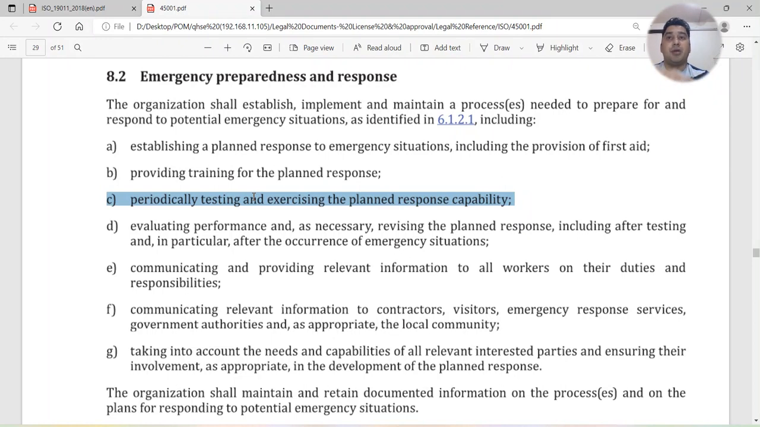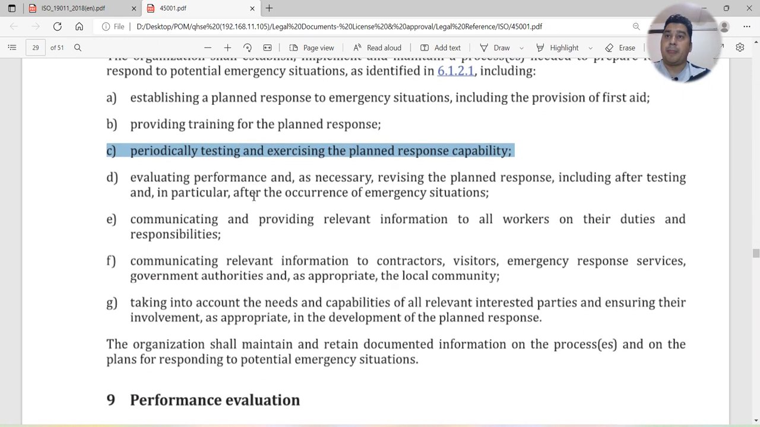For example, medical drill, fire drill, chemical spill drill, vehicle breakdown drill. Whatever emergency scenarios you identify, those scenarios should be tested. How are you going to test it? Through the drill, through the exercise. Evaluating performance and, as necessary, revising the planned response, including after testing and in particular after the occurrence of emergency situations.